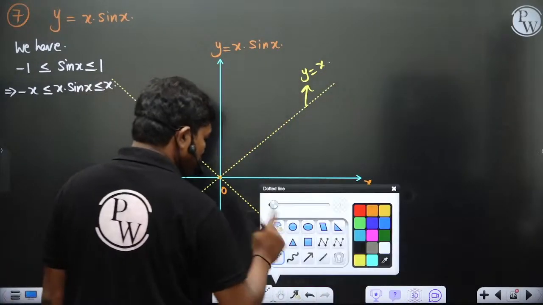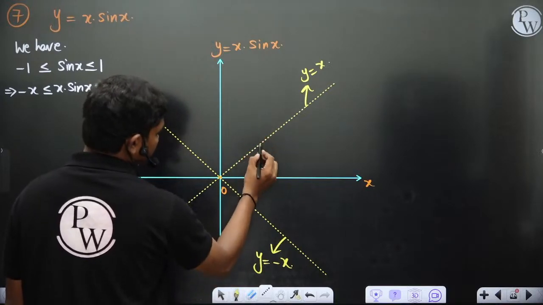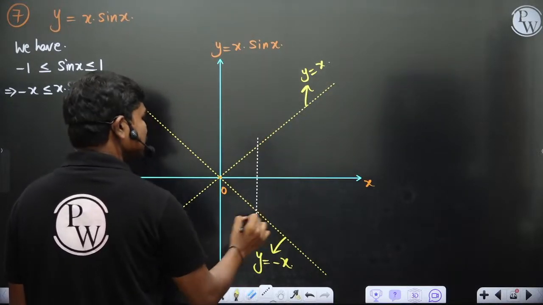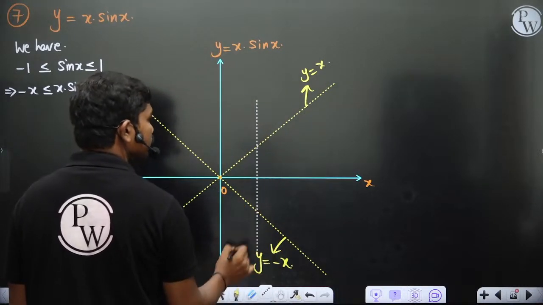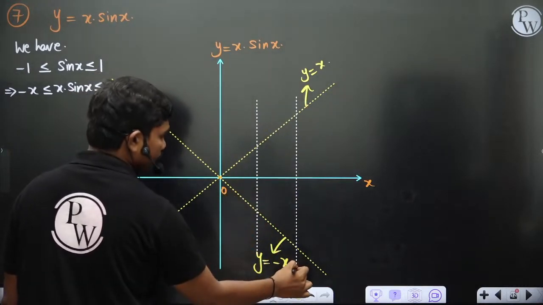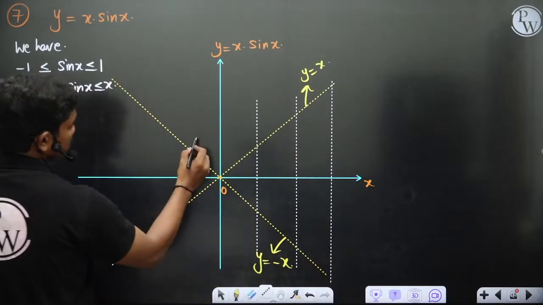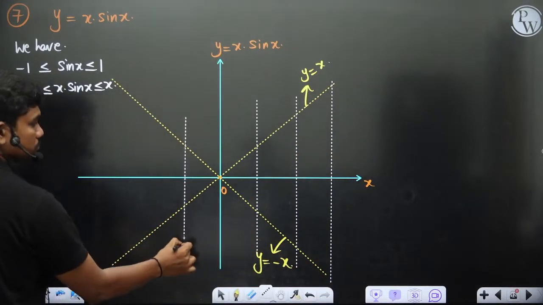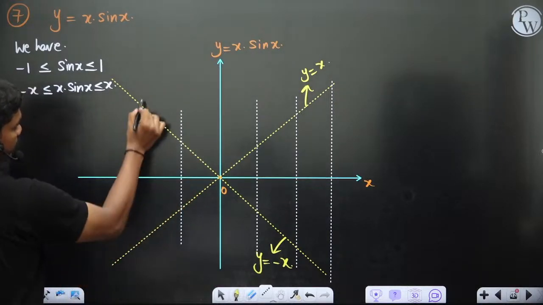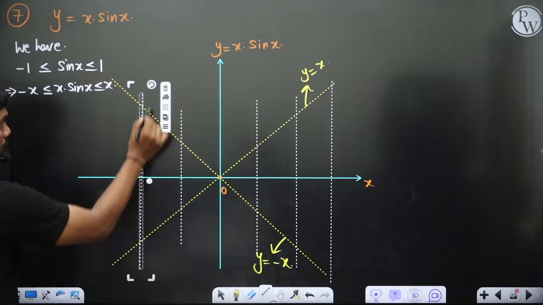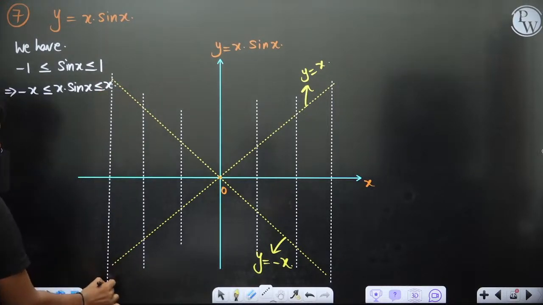Means if you, for example, plot the lines like x equal to pi. Okay, so let's say this is x is equal to pi. Clear? So x equal to 2 pi, x equal to 3 pi, let's say. Similarly here you draw x equal to minus pi. Okay, so this is x equal to minus pi, x equal to minus 2 pi, similarly x equal to minus 3 pi.